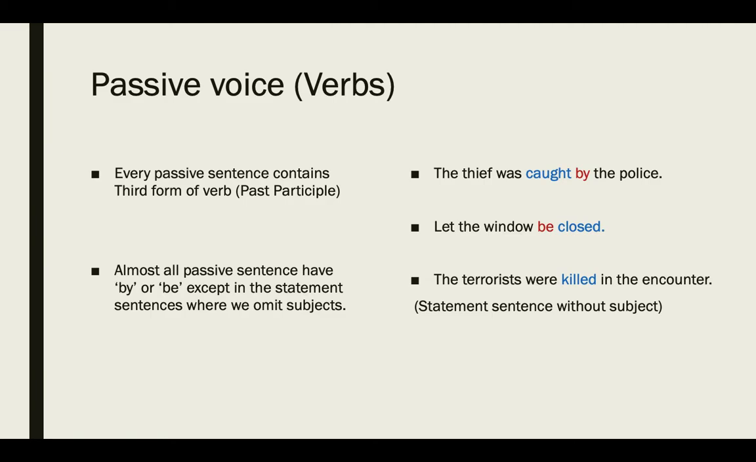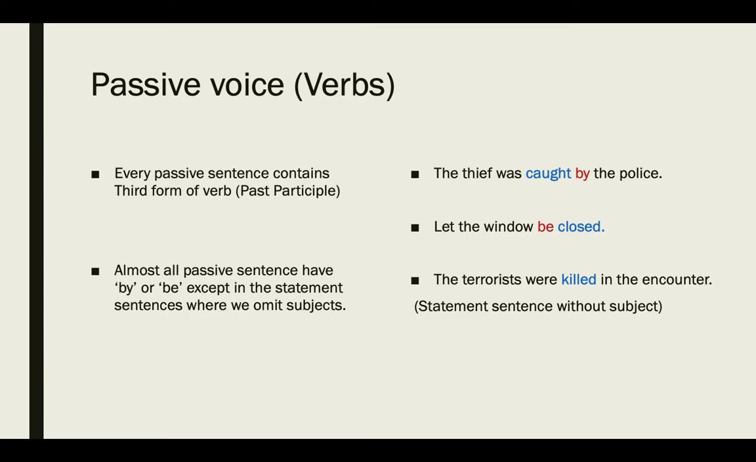Then we are moving towards verbs. Every passive sentence contains the third form of the verb, that is the past participle, and generally we call it the third form of the verb. Look at the passive sentences here on the right side. The thief was caught by the police. Caught is the third form or past participle. Let the window be closed. Again, closed is the past participle here. So almost all passive sentences have by or be, except in the statement sentences where we omit subjects.